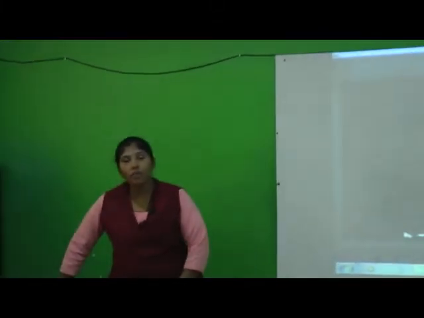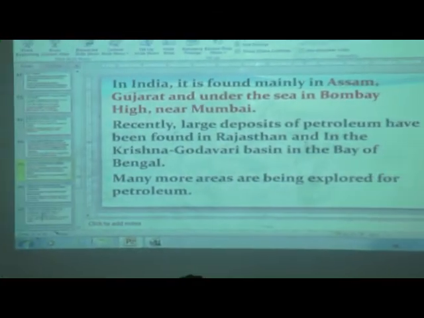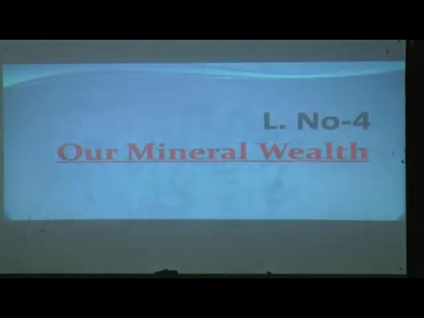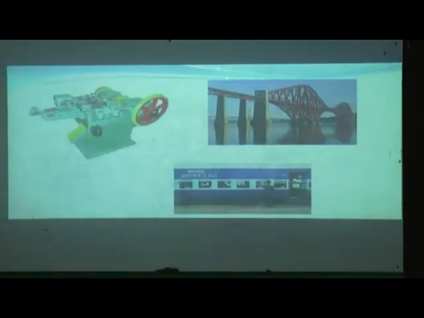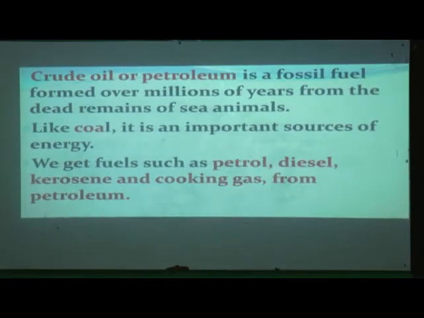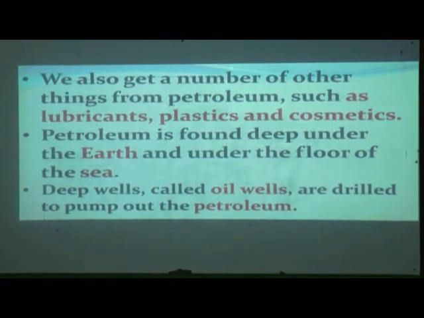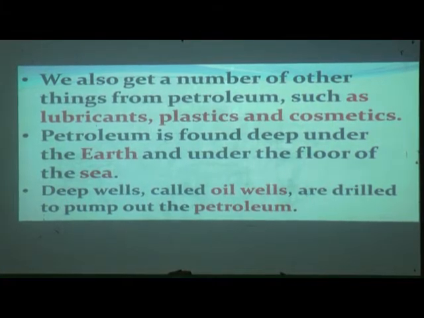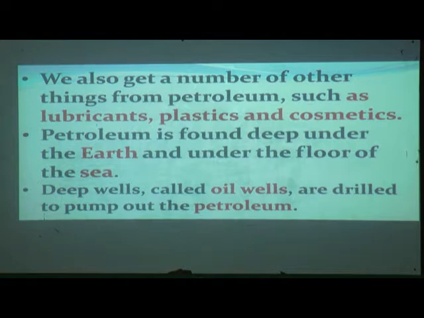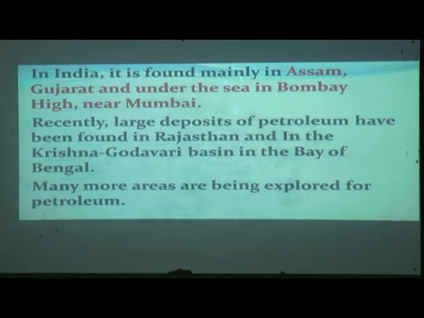Now students, you have seen how oil or petroleum is taken out, even from under the sea. Okay students, I hope you have understood. Now we'll go further. So this is about how deep wells and oil wells are drilled to pump out the petroleum.